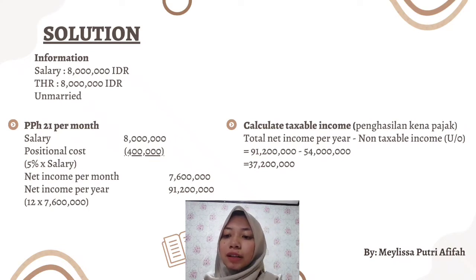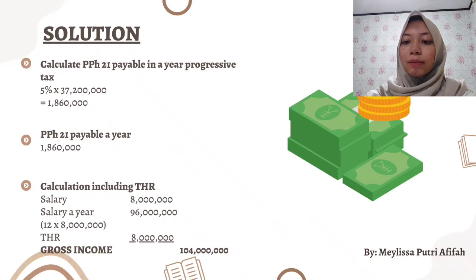Next, we'll calculate the taxable income, atau penghasilan kena pajak. We get it from total net income per year minus non-taxable income. So it is 91,200,000 rupiah minus 54 million rupiah. Why 54 million rupiah? That's because Meme is unmarried and she has no dependent. So we got 37,200,000 rupiah.